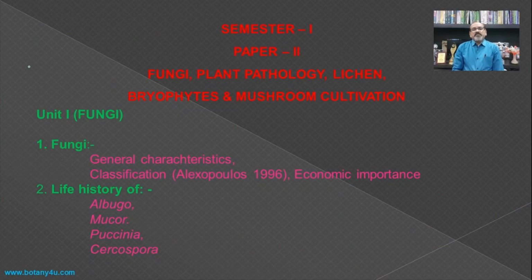In this lecture, we will see paper 2, which includes the syllabus of unit 1, that is the fungi, which includes the general characteristics of the fungi and the classification proposed by Alexopoulos in 1996, including the economic importance. Again, the life history of 4 different genera from the fungi is included, that is Albugo, Mucor, Puccinia and Cercospora. So first of all, we will see different MCQs based upon these different topics of unit 1.